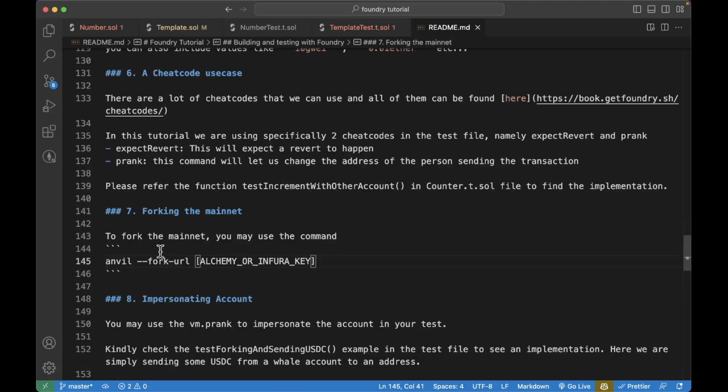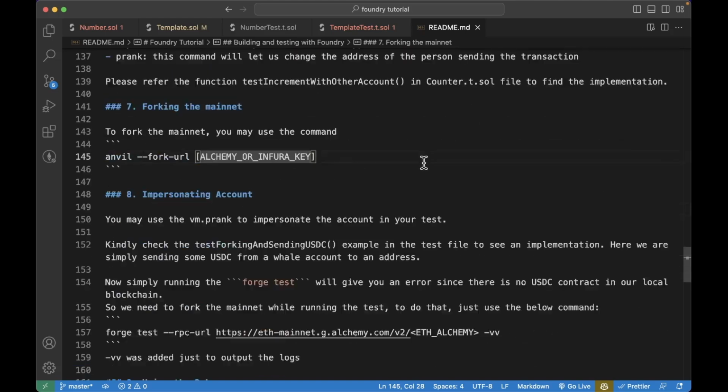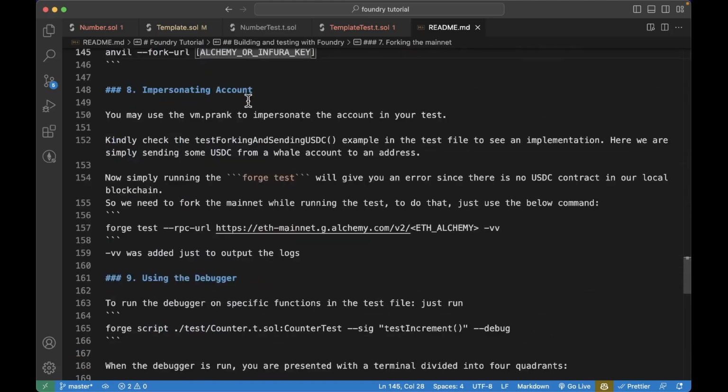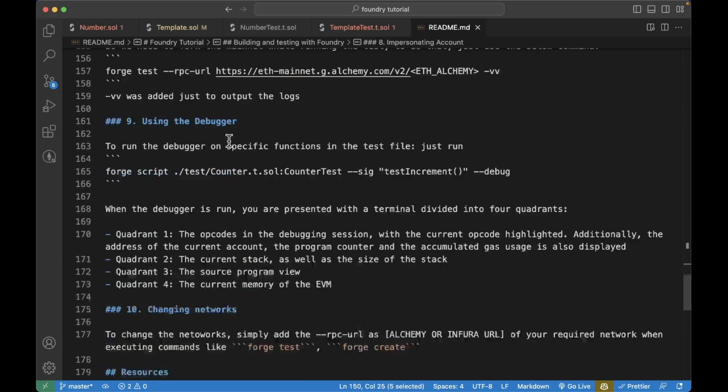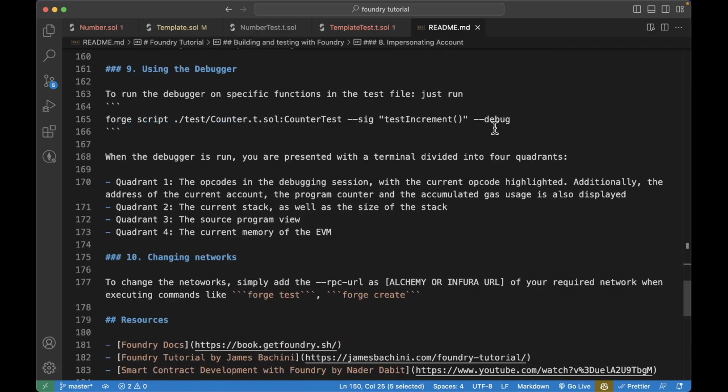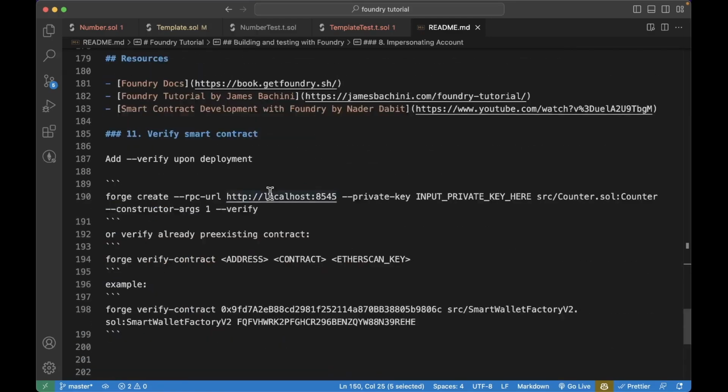To fork the mainnet, you just do anvil --fork-url and the URL of the mainnet or any other blockchain you want to fork. We have the cheat codes that can be found here on this link. To impersonate an account, which we have already done by using the prank cheat code. To use the debugger, you have to specify --debug. And to verify a contract, you just add --verify upon deployment.